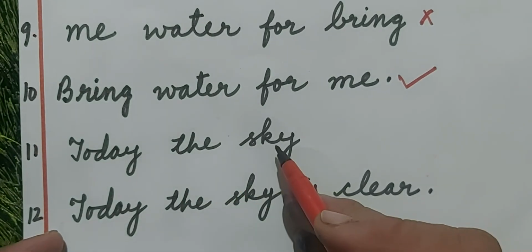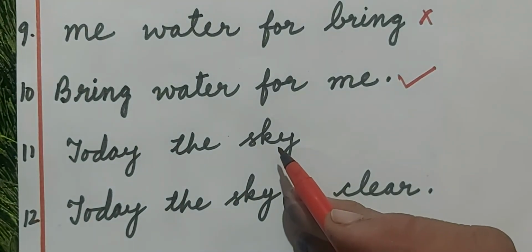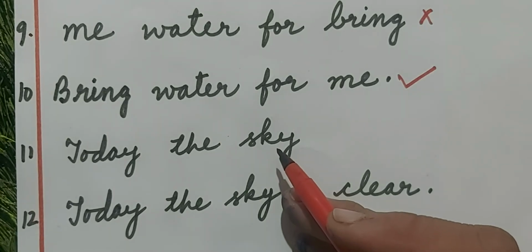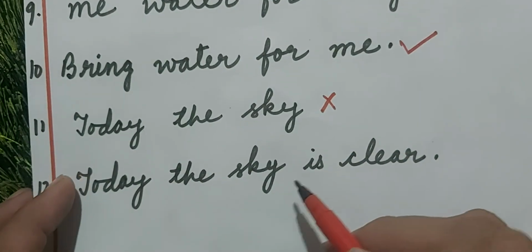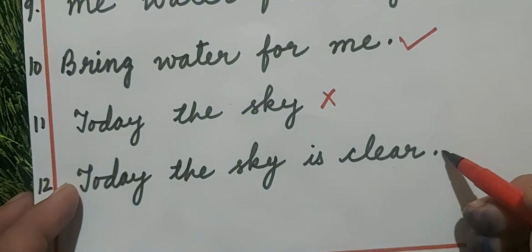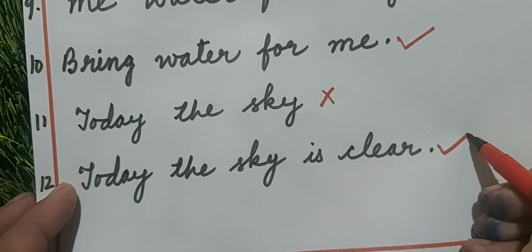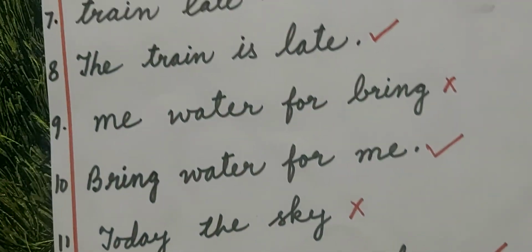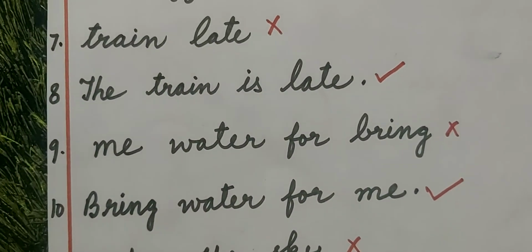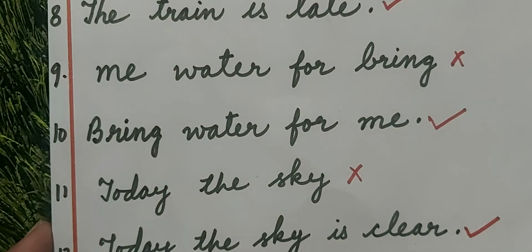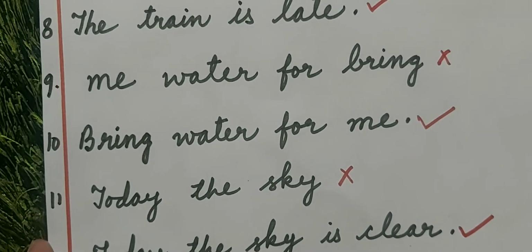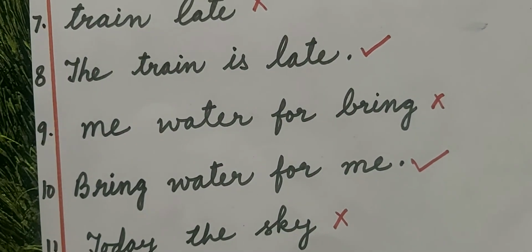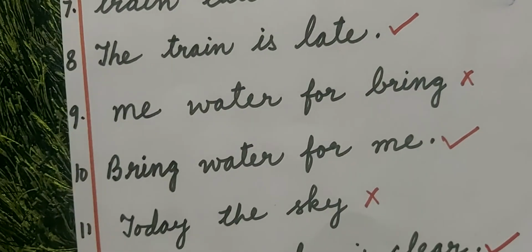Today the sky. What today the sky? What do you want to say? It is incomplete. Today the sky is clear. Yes, this is complete. So children, there are some groups of words which we have to arrange. There are some incomplete sentences. We have to add more words to make them complete and sensible sentences.